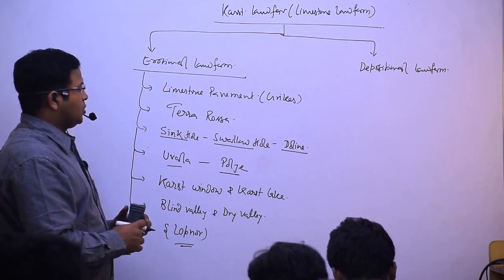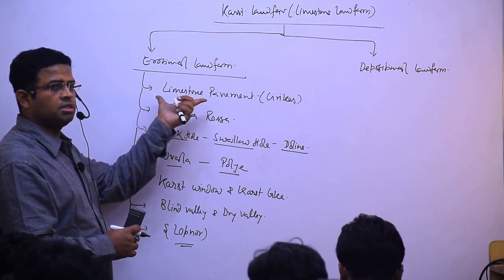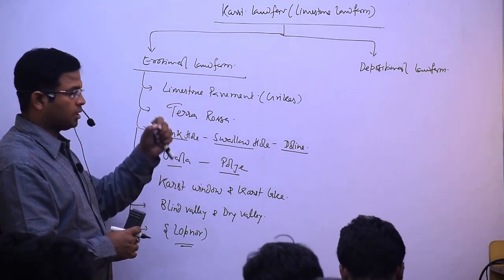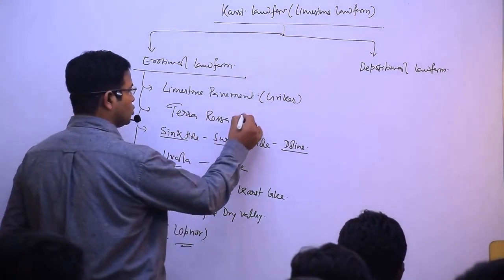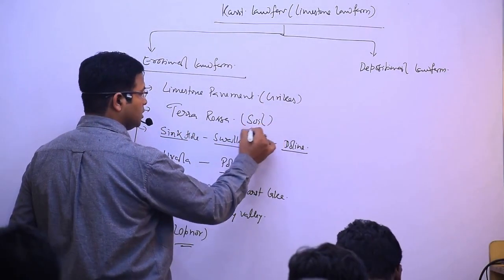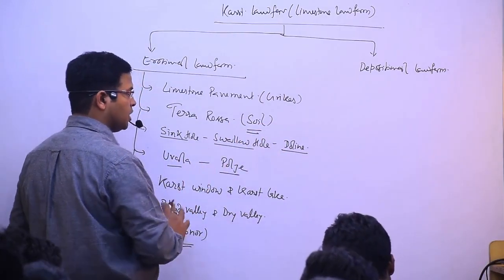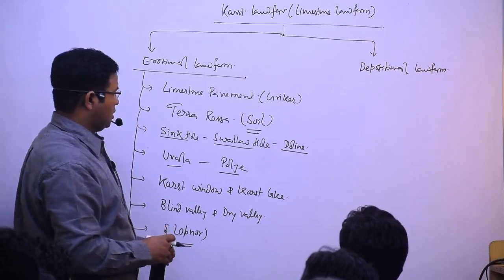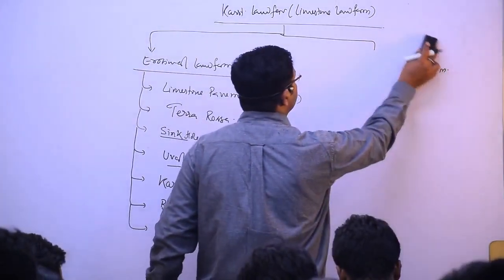So limestone pavement, this is in itself a crack. Thereafter Terra Rossa. It's a kind of soil. It's a kind of what? Soil. And these are depressed regions. These are what I said. So erosional landform.